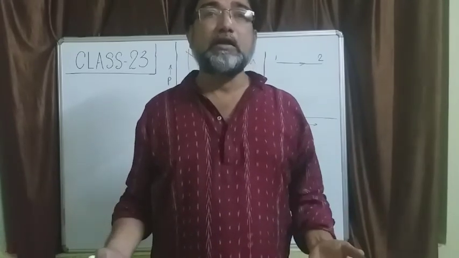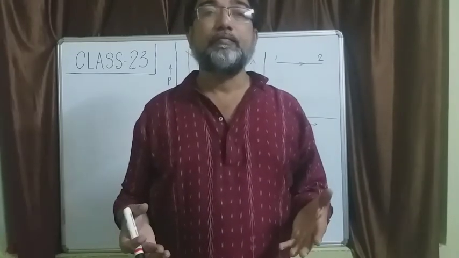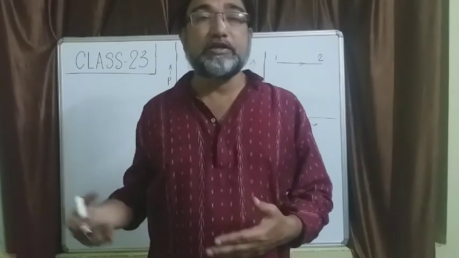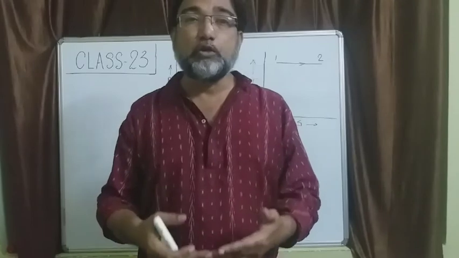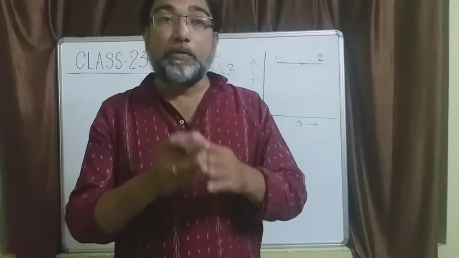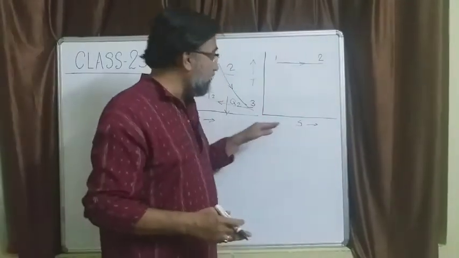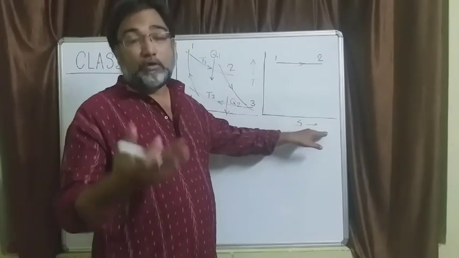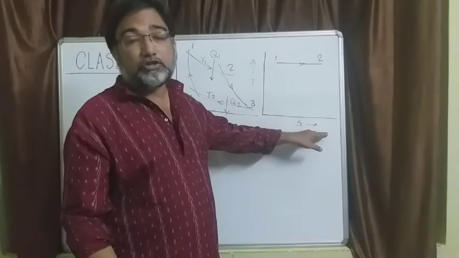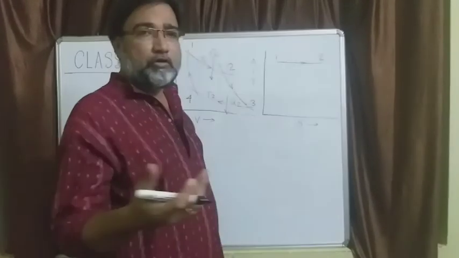What does it mean? It means that, as we just discussed, reversible and adiabatic means it is an isoentropic process. That means entropy will remain constant, and entropy is on the x-axis. So what kind of line will it look like, along which entropy is constant? It will be a vertical line.